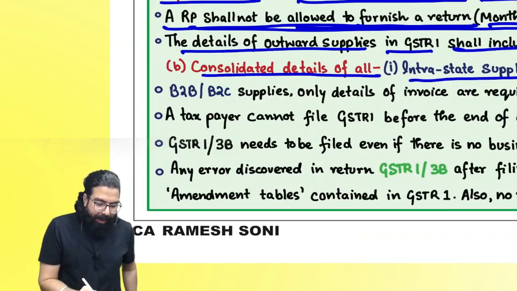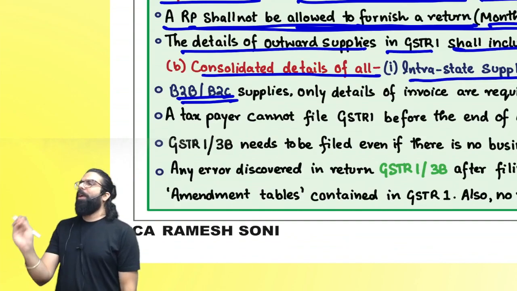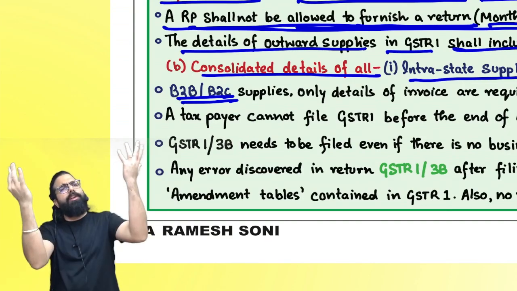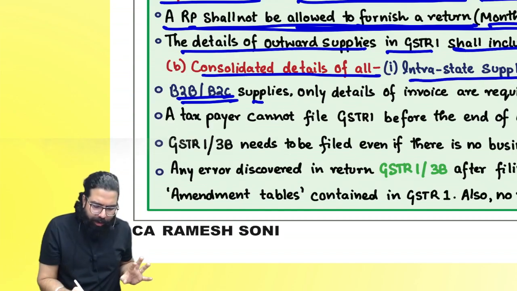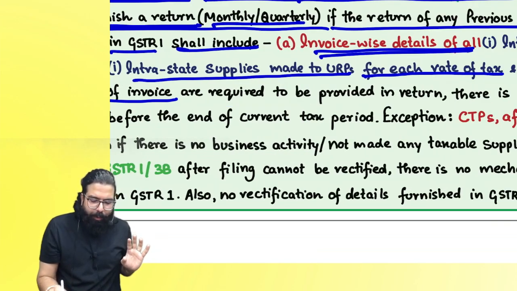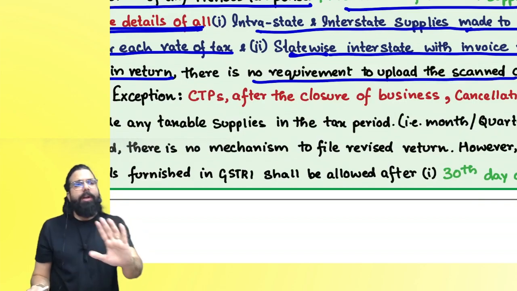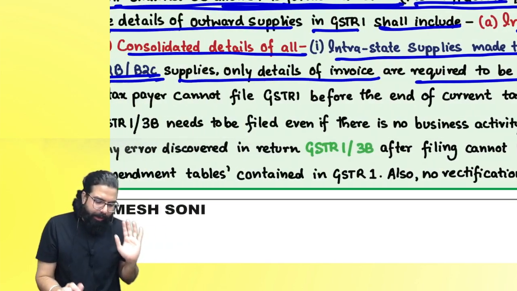Listen, now B2C or B2B, will invoice-wise details be uploaded or will the full invoice be scanned and uploaded? Invoice-wise details only have to be uploaded. That is, only details of invoice are required to be provided in the return. There is no requirement to upload scanned copy. Can I go ahead, everyone? The next one over here.